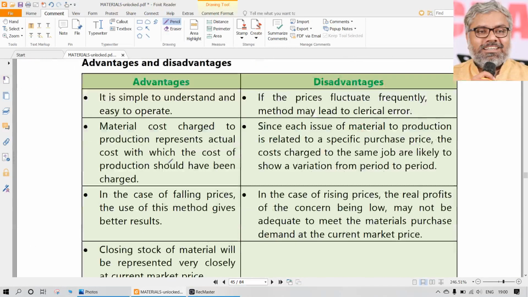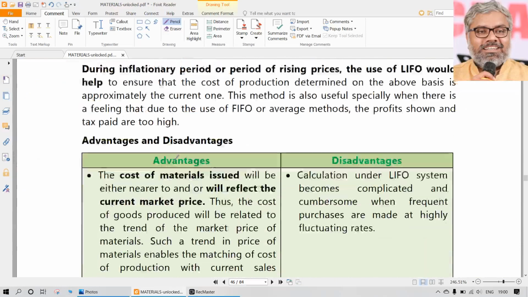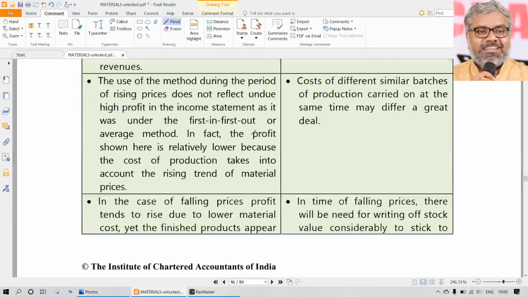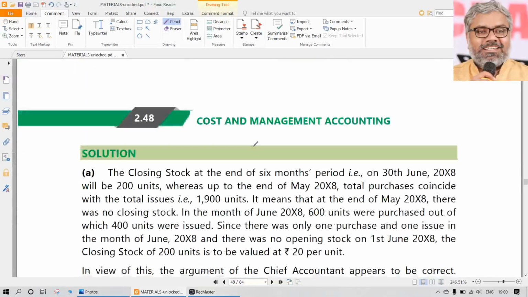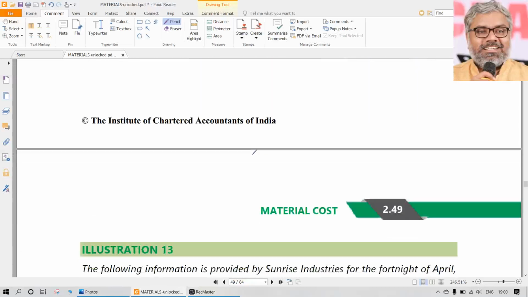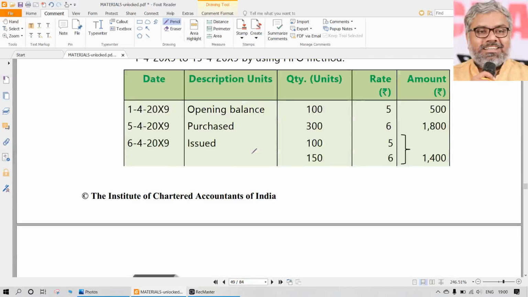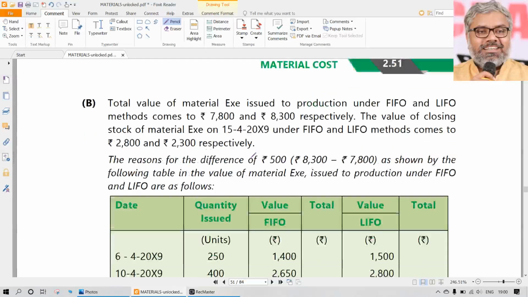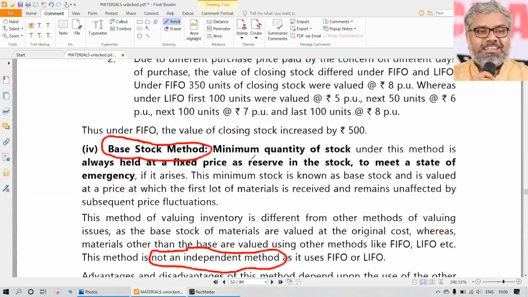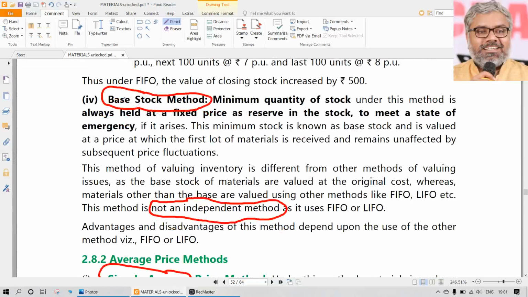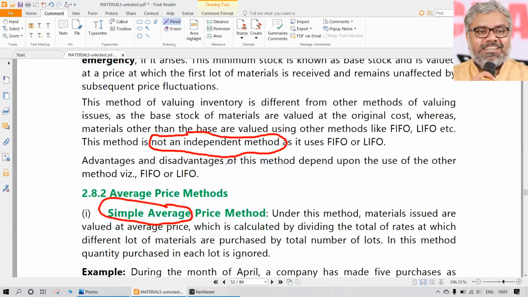FIFO is the one that is there anyway. Then in addition to FIFO, there is LIFO, that is last in first out. That is another important and commonly used method. First in first out, last in first out. Then we have simple average and weighted average methods. These two are also average methods, and base stock is basically not a separate method, not an independent method, but